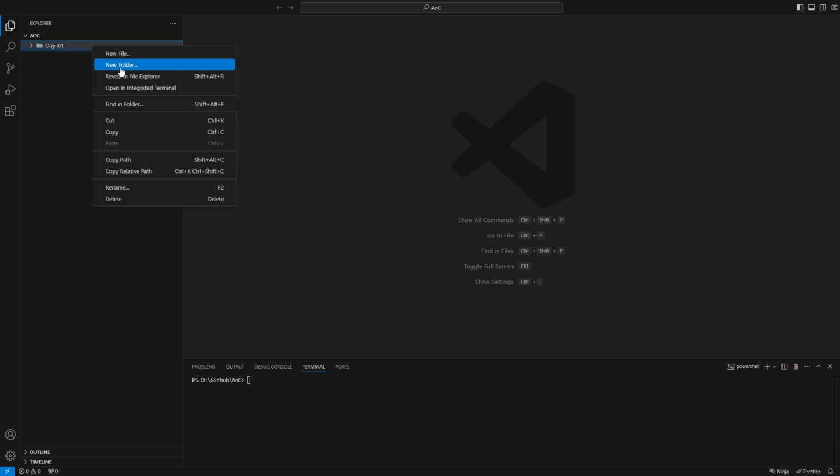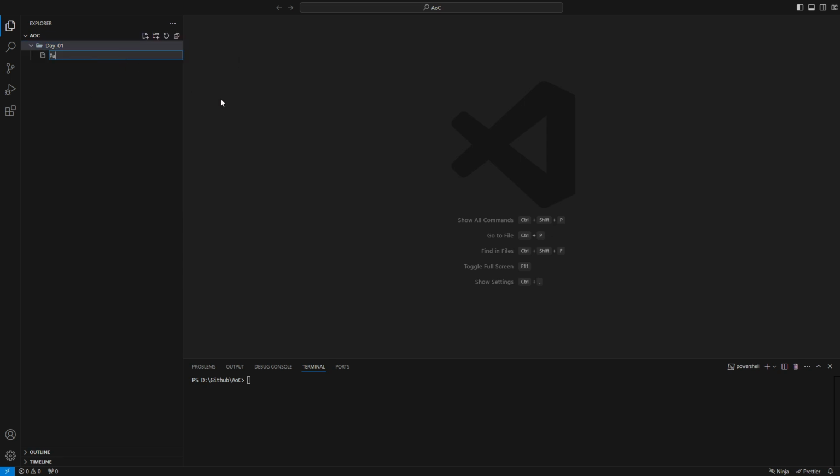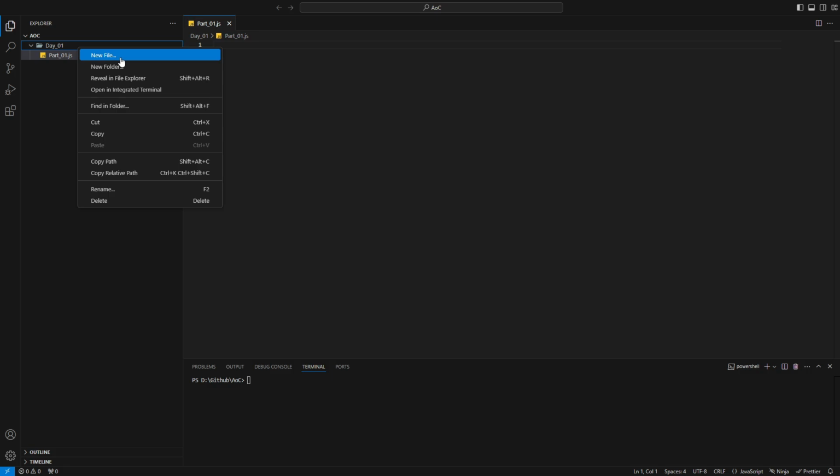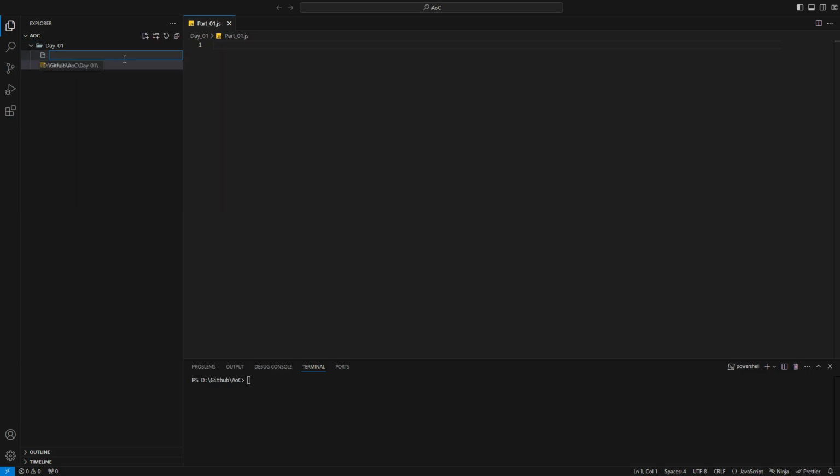We will have two parts, so this will be part 1 JS, and for this we will have some input. Generally we have a dummy input and we have the actual input. So let's do that dummy input and the actual input.